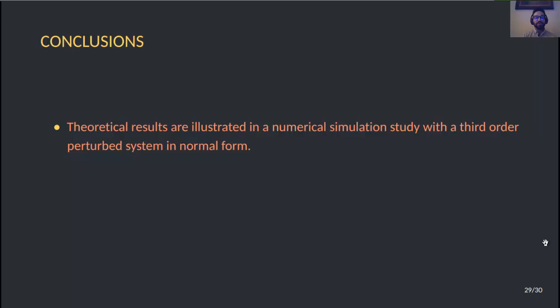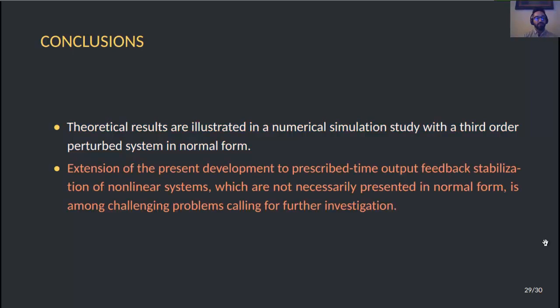Theoretical results are illustrated in a numerical simulation study with a third-order perturbed system in normal form. Extension of the present development to prescribed time output feedback stabilization of nonlinear systems, which are not necessarily presented in normal form, is a challenging problem calling for further investigations.